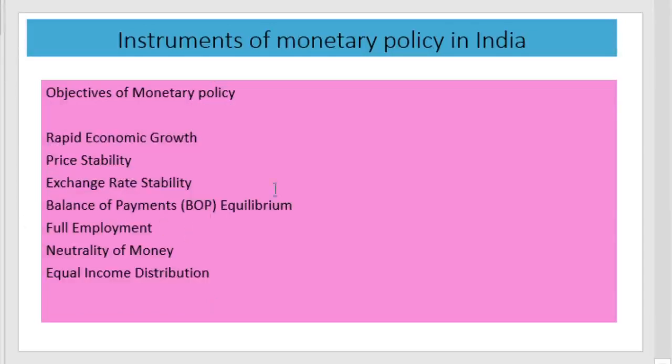Therefore, the objectives of monetary policy are rapid economic growth, price stability, exchange rate stability, balance of payment equilibrium, achieving full employment, keeping money neutral, and equal income distribution, that is, reducing inequality in the distribution of money and income.